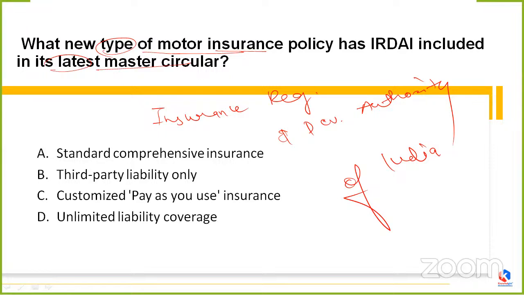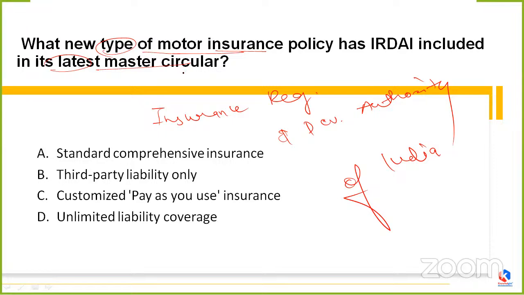IRDAI has revolutionized general insurance and has provided a new customized policy. What is the name of this policy, the new motor insurance policy? It is a simple but important question, because just mark my words, whenever there is the name of any organization or institution attached, that question in itself becomes more important.